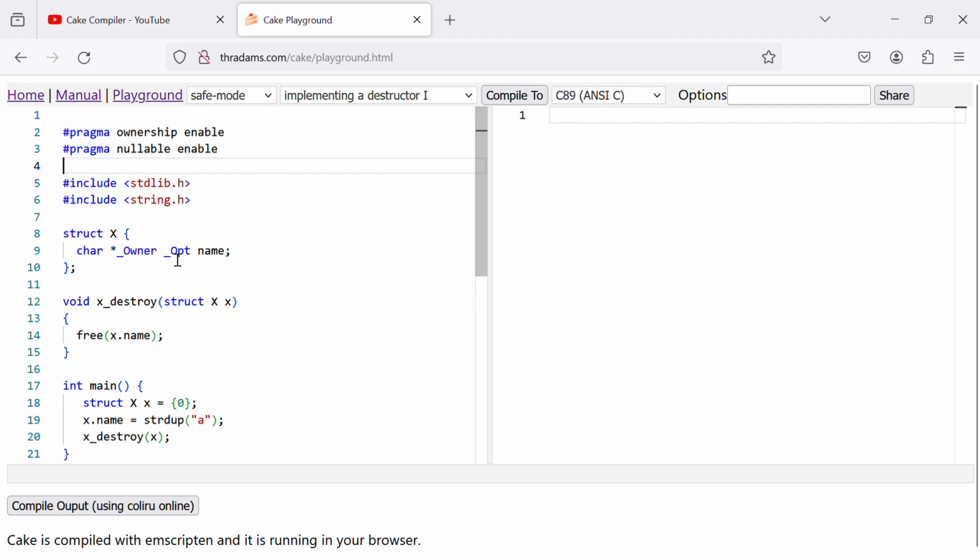I have added a new qualifier, optional. When we use this pragma nullable enable, what happens is every pointer with the optional qualifier can be null, and without the qualifier the pointer cannot be null. So this is the default. In this sample here,